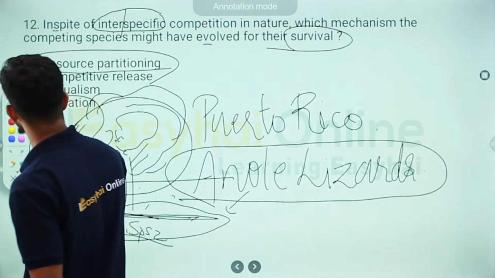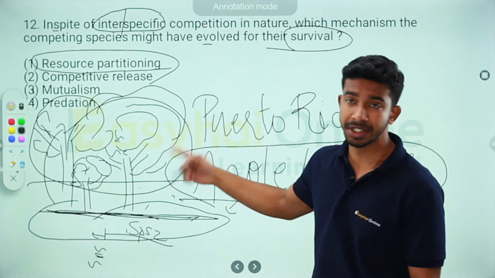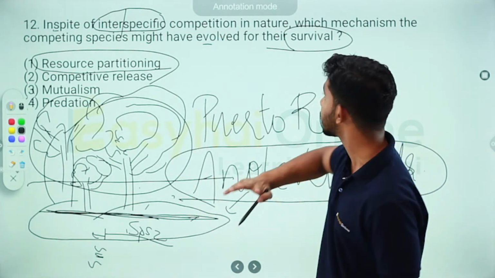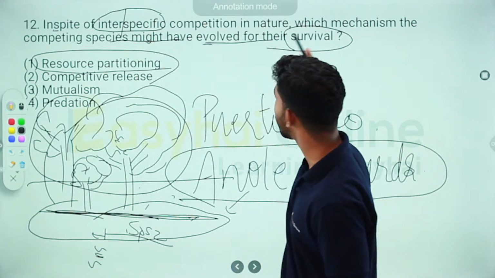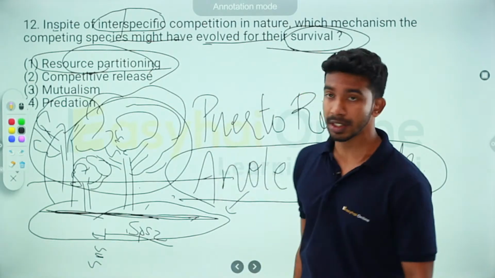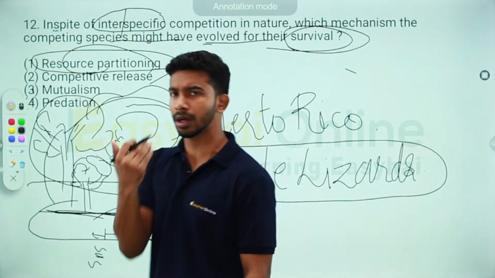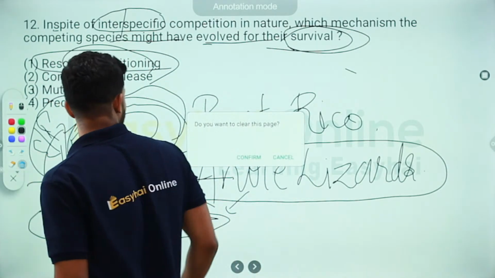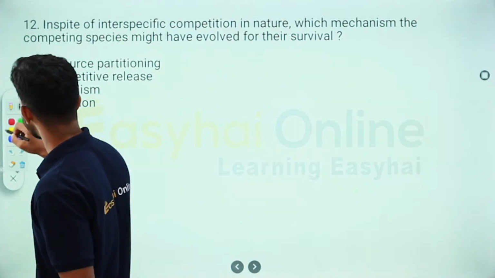There you go. So does this make sense now? Interspecific competition, yes, both the anole species were competing against each other. What is the mechanism that the competing species evolved? They evolved resource partitioning for their survival, because both of them are now surviving in the same habitat. They do not come in the face of each other. So let's move on to the next question.